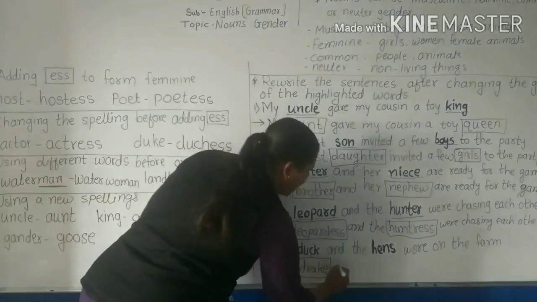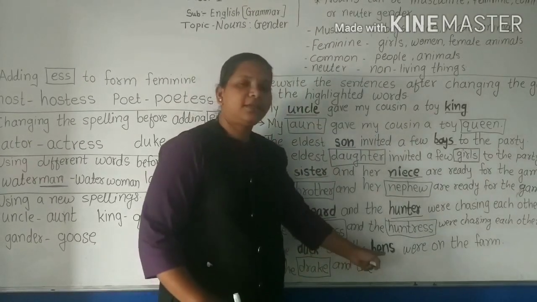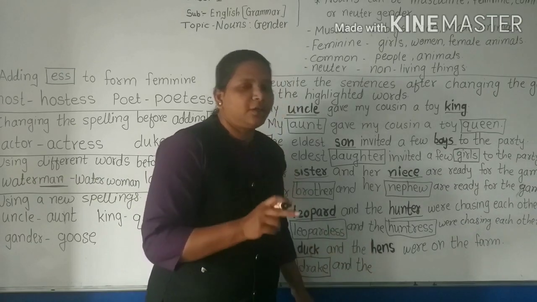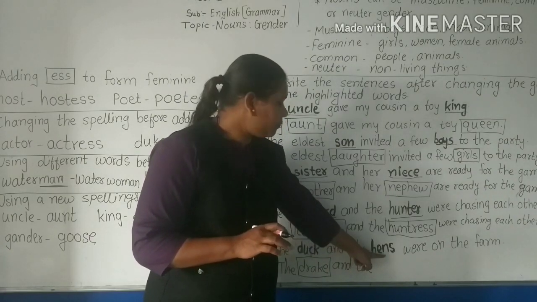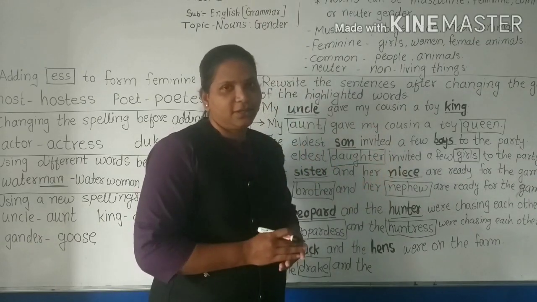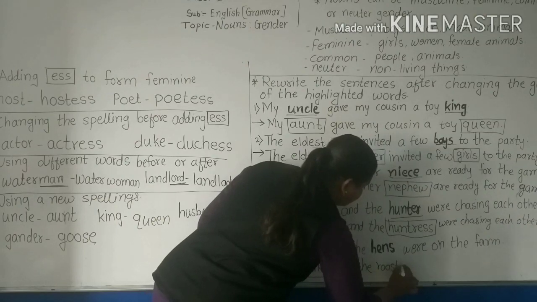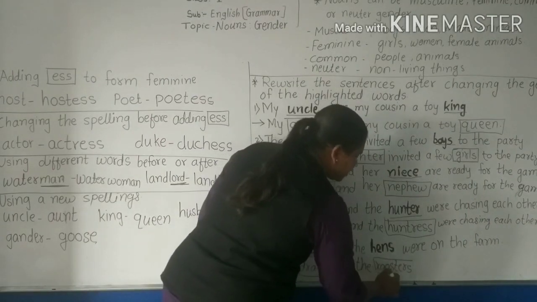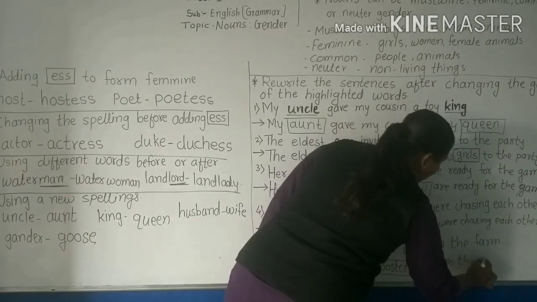Okay, the drake and the hens. Hens: suddenly you will think cocks. No, but rooster. Rooster is the most genuine word for the masculine of hens. Okay, hens, roosters. Got it? So here I will write roosters. The drakes and the roosters were on the farm.